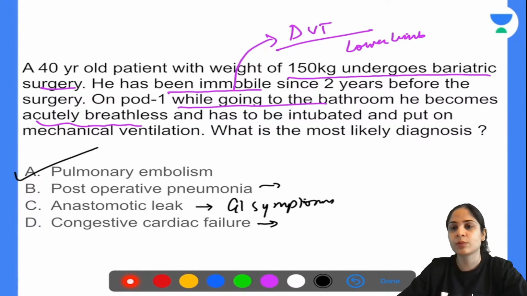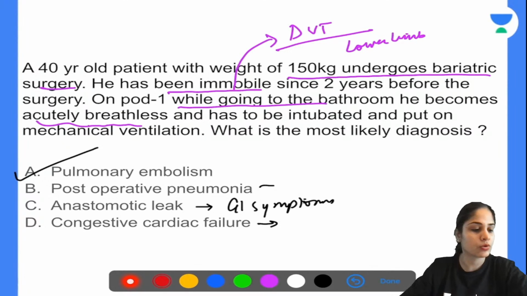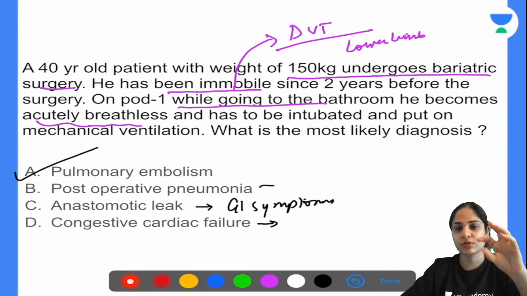And post-operative pneumonia does not occur within 24 hours. Look at the day over here, it is just post-op day 1. So post-operative pneumonia takes at least 48 hours to develop. So that is also out of the picture. Okay, so your answer is sudden onset, if it's happening suddenly, that is an embolus which has dislodged and caused a pulmonary embolism.